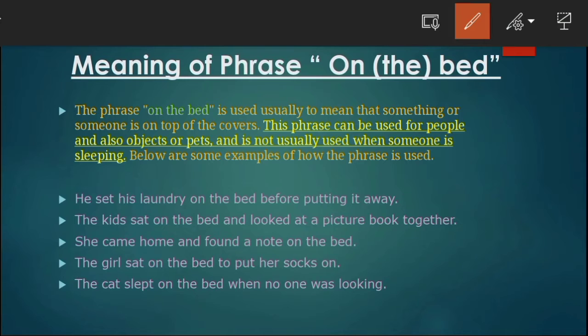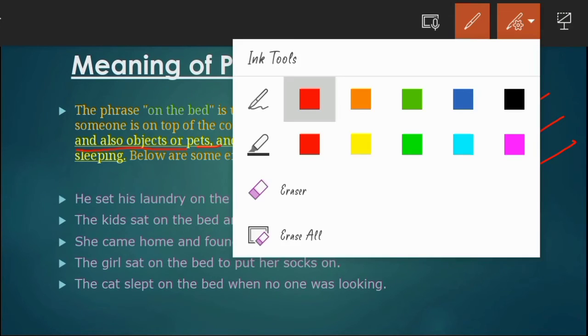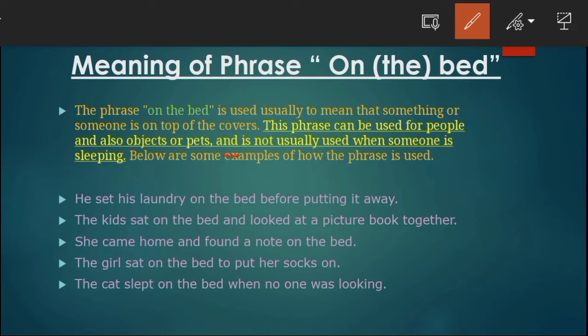Let's move further. This phrase can be used for people and also for objects or pets. And it is not usually used when someone is sleeping. Yes, this is the most important point of the phrase on the bed. We don't use on the bed to mean that someone is sleeping.